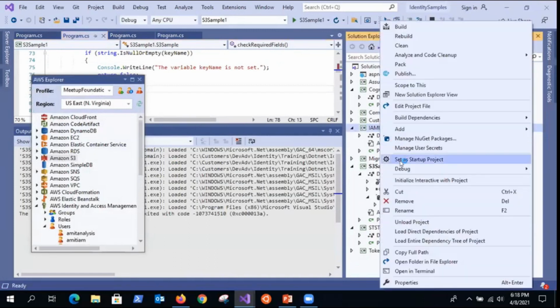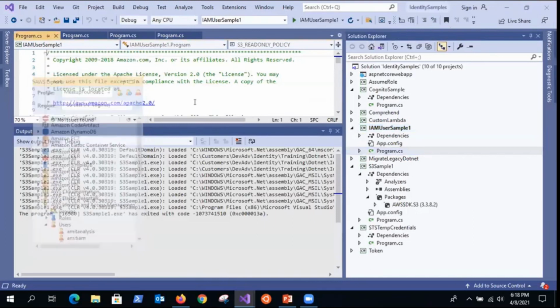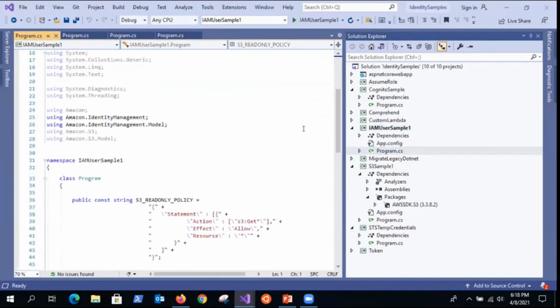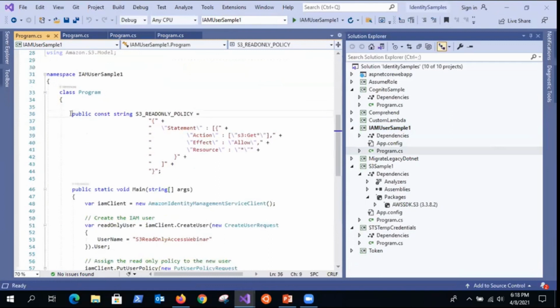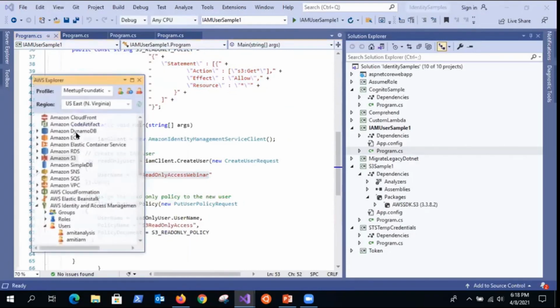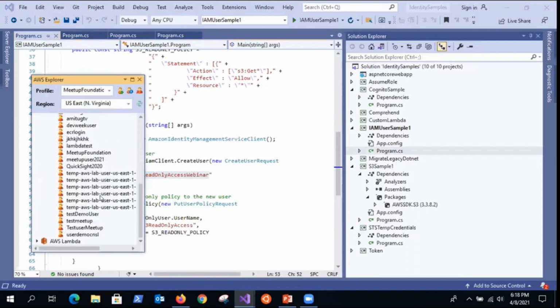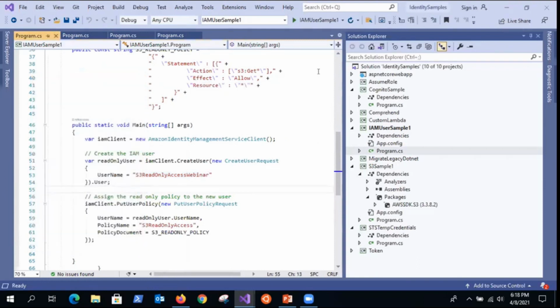Okay, great. So in this case, I'm going to create a new user directly using the SDK. I have this policy that's being assigned. This is the username that I'll be creating. If I want to see the list of users currently, I don't see the S3 read-only access user. So let's go ahead and run this.